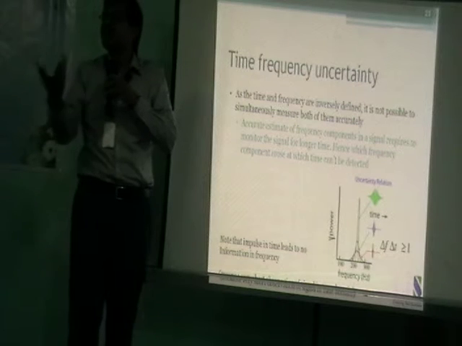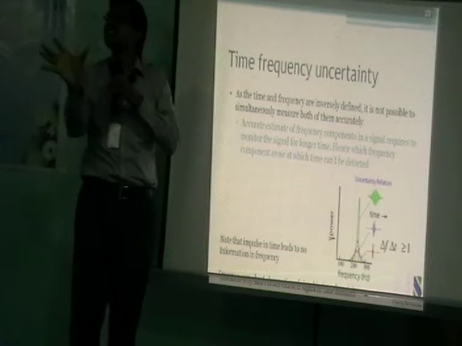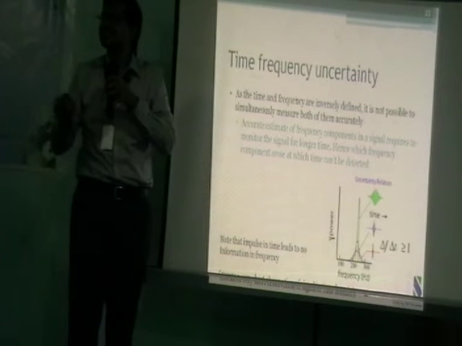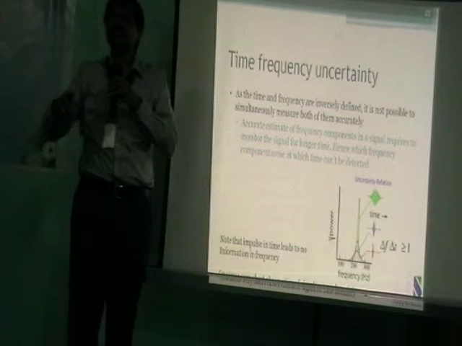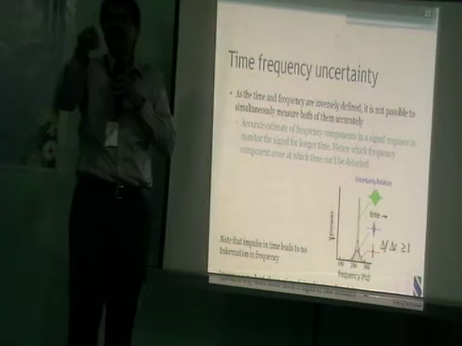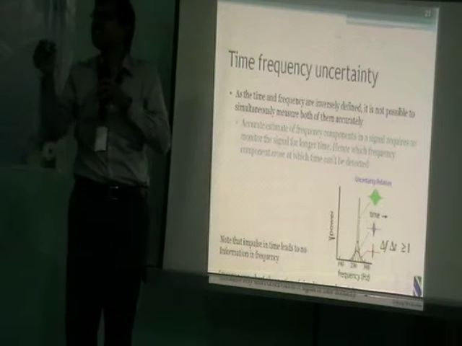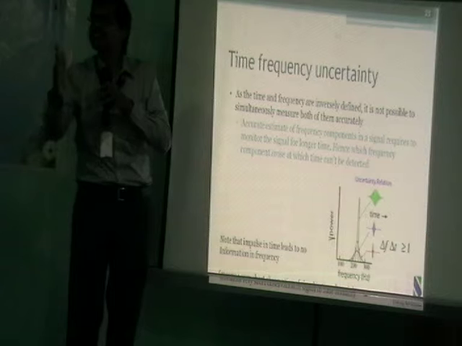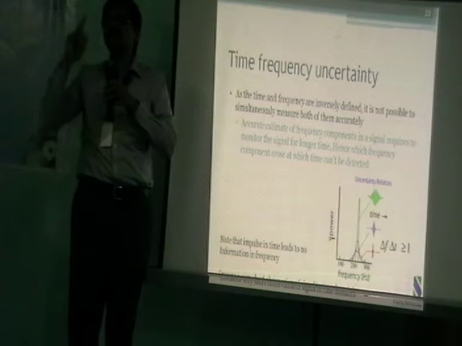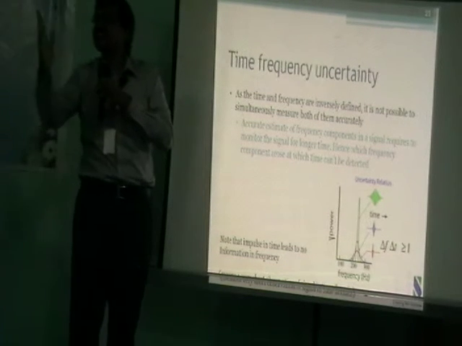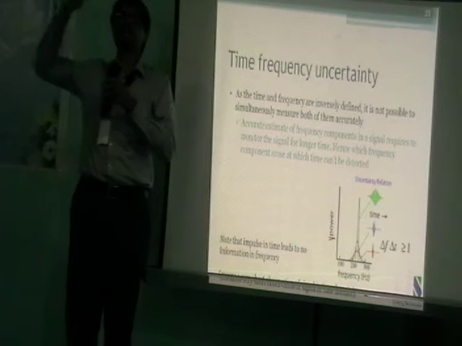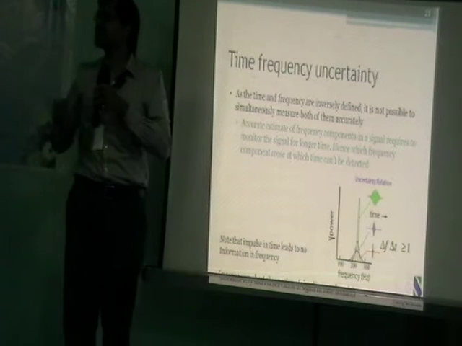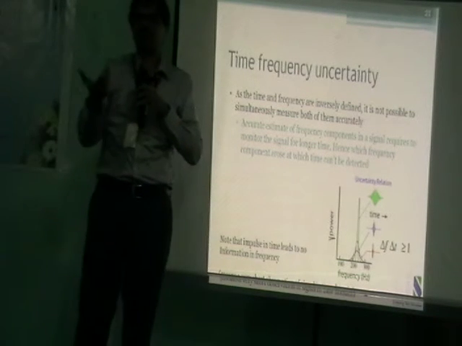If you want to improve the precision in the frequency domain, the 10,000 you have to make 1 lakh. Isn't it? Now count, your sampling time is Ts. Earlier the time precision was how much? 10,000 into Ts. Now your time precision is how much? 1 lakh into Ts. Are you going back in time or not? I should be able to tell what happened at this nanosecond, and what happened at the next nanosecond. And in the frequency domain, at this 1 Hz what is the energy, at that 1 Hz what is the energy? I want to go accurate in one, and I suffer in the other. You got it? This is a serious problem.